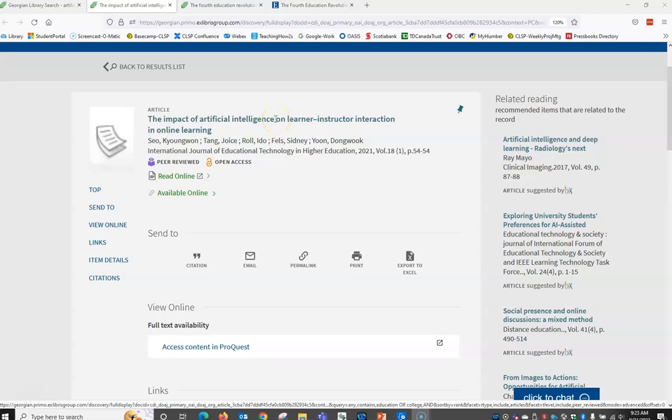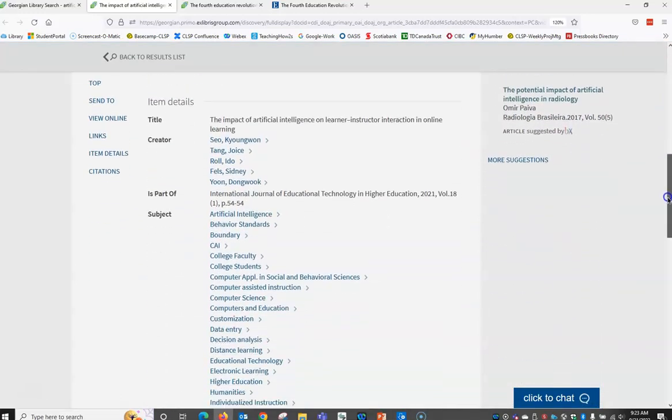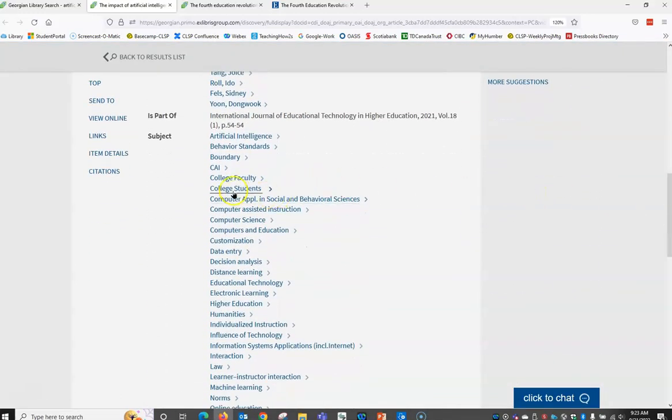Artificial intelligence is certainly in the title of the article. I'm going to scroll down to the subjects, and here I can see college students, I can see educational technology, higher education. So it's kind of there. Looking at when it was published, 2021, that's definitely within the 5-year time span. So the answer to that question is yes.